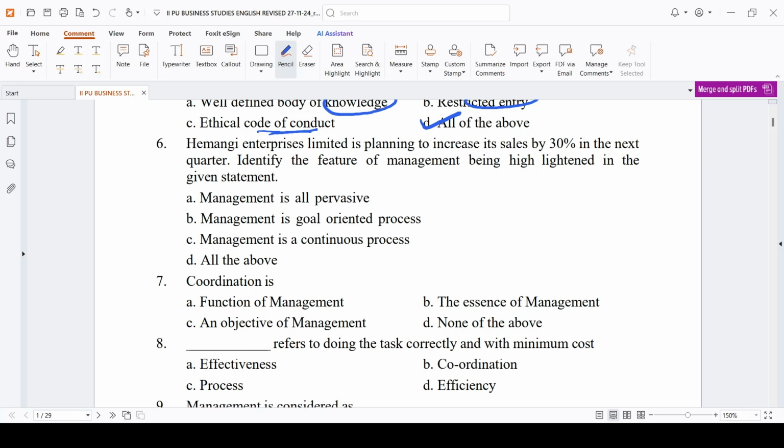Management is all pervasive. Management is all pervasive in the sense management is present everywhere. That is not what we are discussing in this statement. Management is goal oriented process. Yes, absolutely. We are discussing about the goal which has to be achieved by that particular enterprise. This enterprise has planned to increase its sales by 30% in the next quarter, the goal what they have kept. Management is a continuous process. No, here we are not discussing that. So the correct answer is management is goal oriented process. This feature is highlighted in this statement.